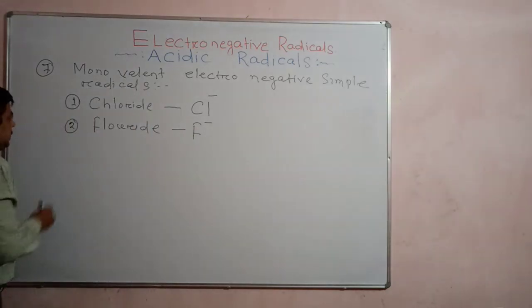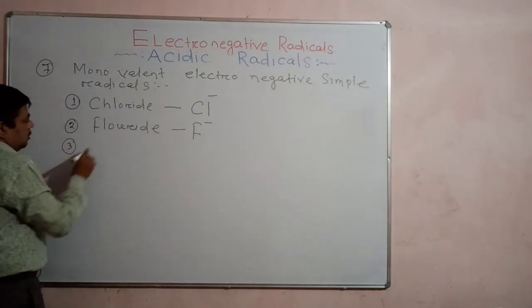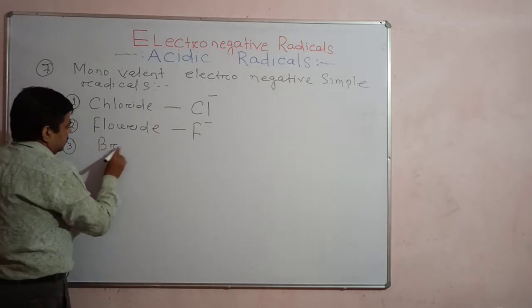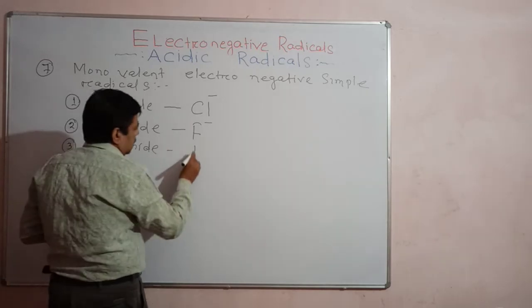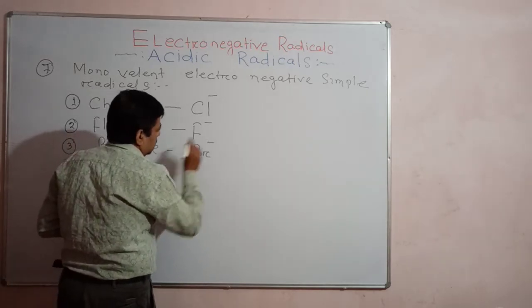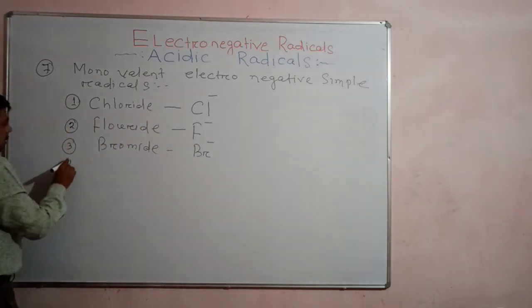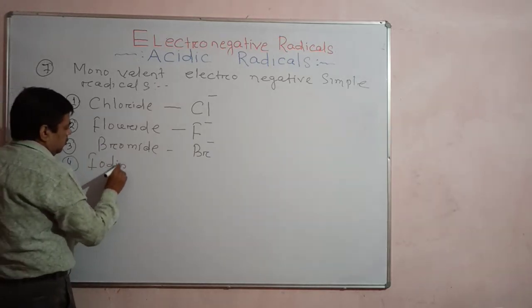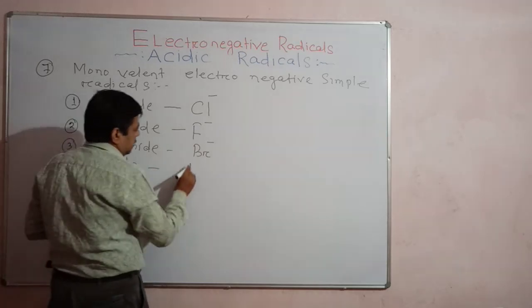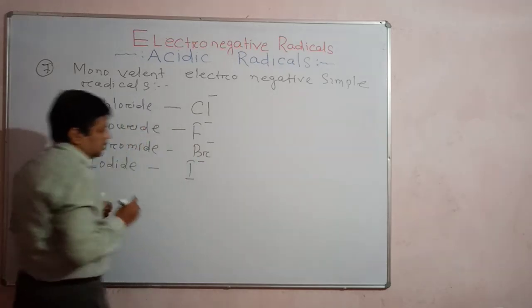Third, bromide, that is Br minus. Another one, iodide, I minus.